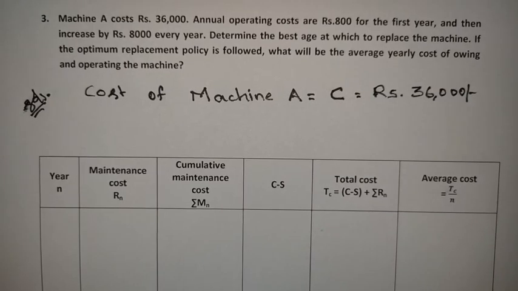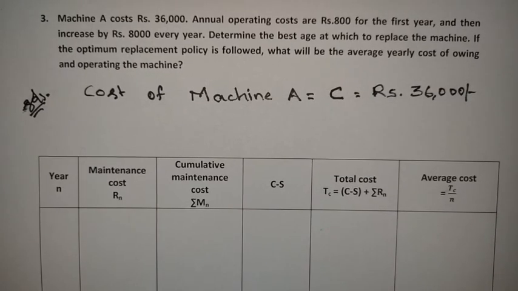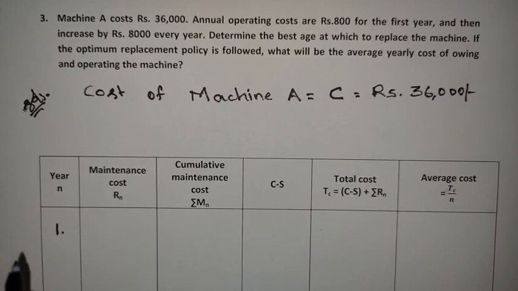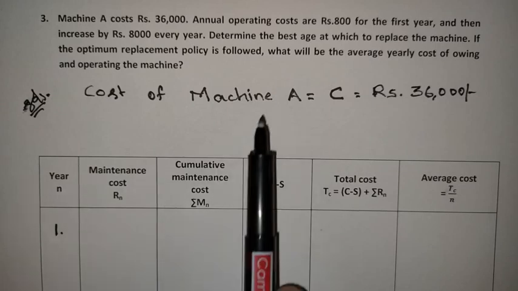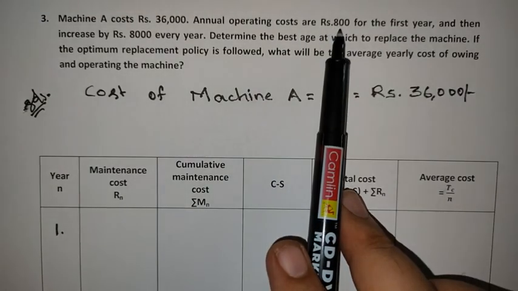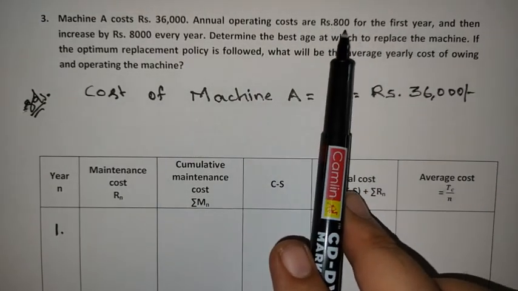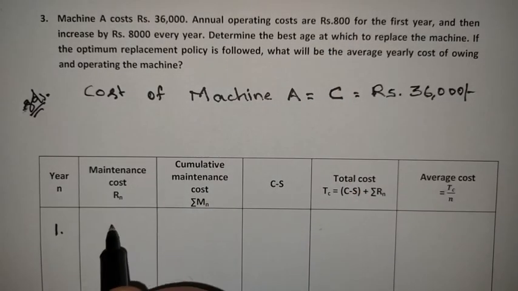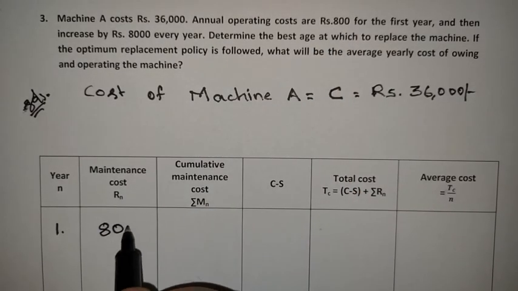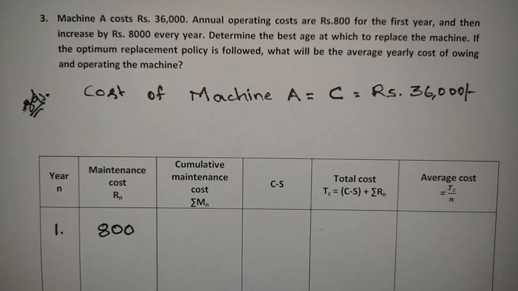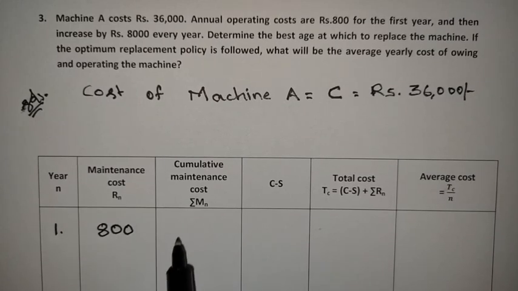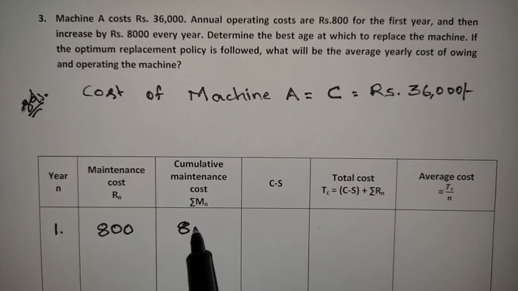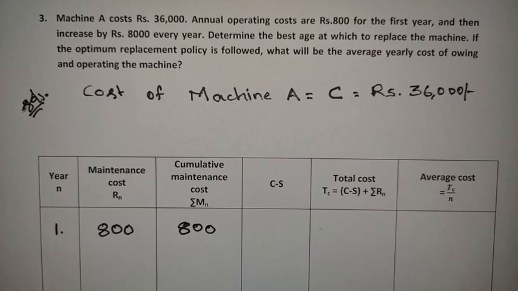First, for the first year I am going to find the average cost. What is the maintenance cost in the first year? The maintenance cost in the first year is 800 rupees, it was given. And what is the cumulative maintenance cost? Before that there is no maintenance, so the cumulative maintenance cost is also 800 rupees.